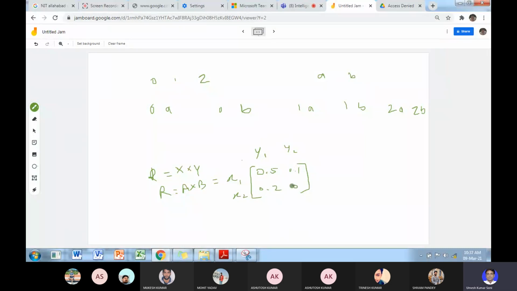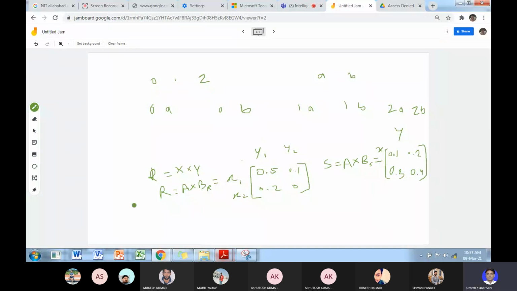Similarly S is also defined between the universes of discourse, A cross B. Suppose this is relationship R, and the relationship S between X and Y is defined as 0.1, 0.2, 0.3, 0.4.